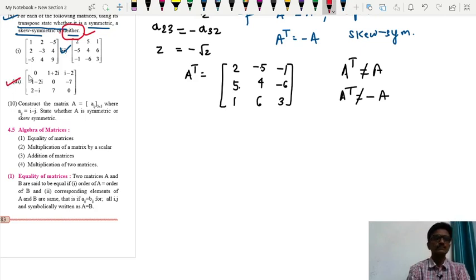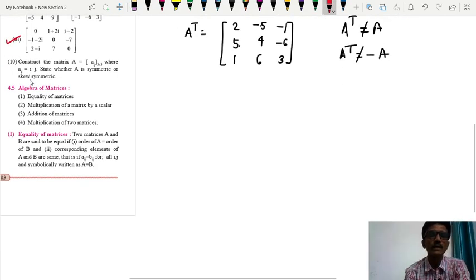Now look at this example. Next example. See here, the matrix is. This is our matrix A.